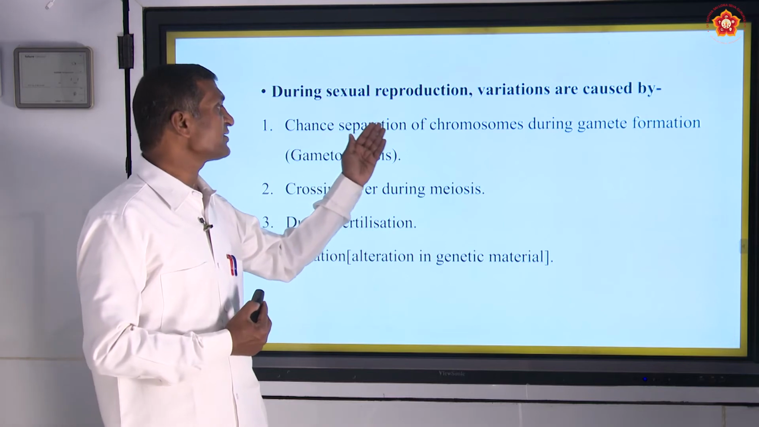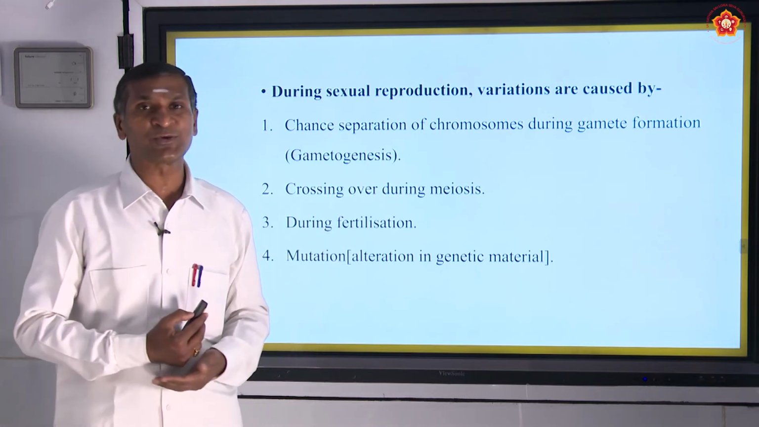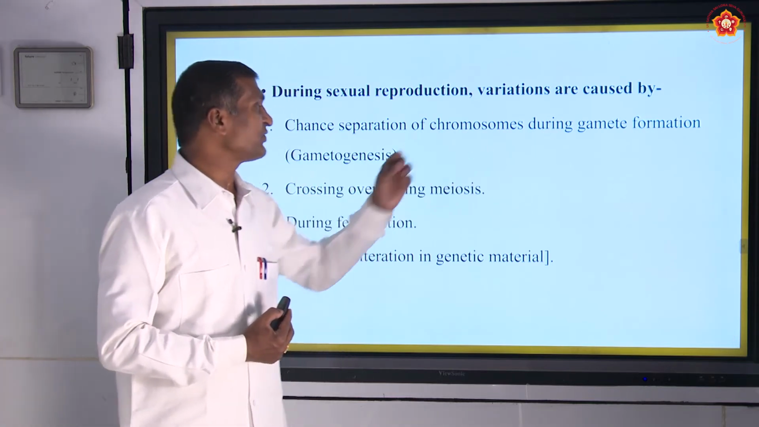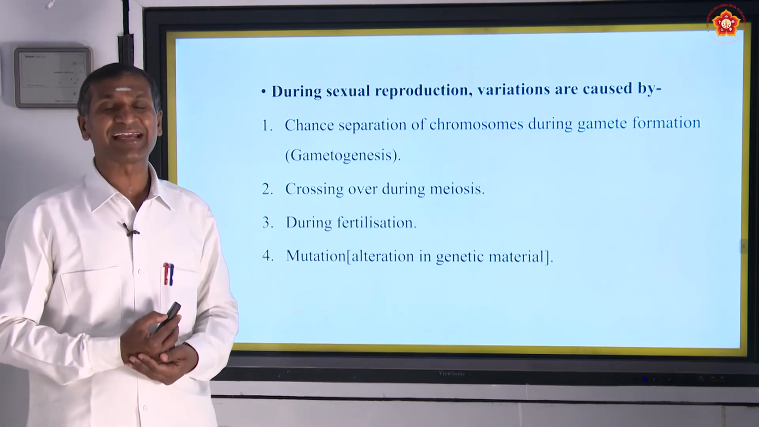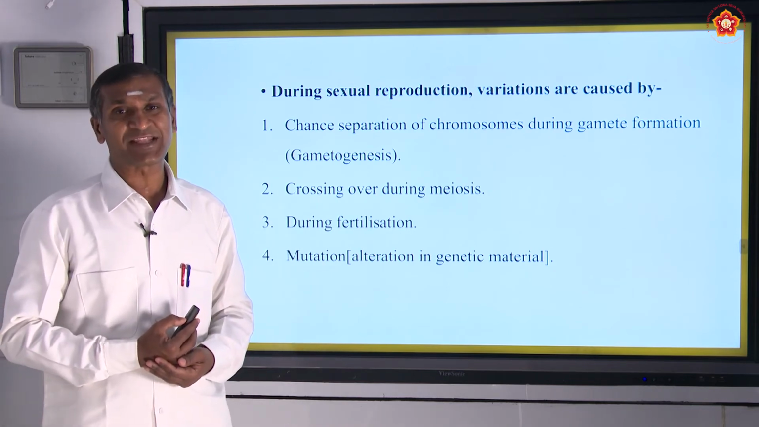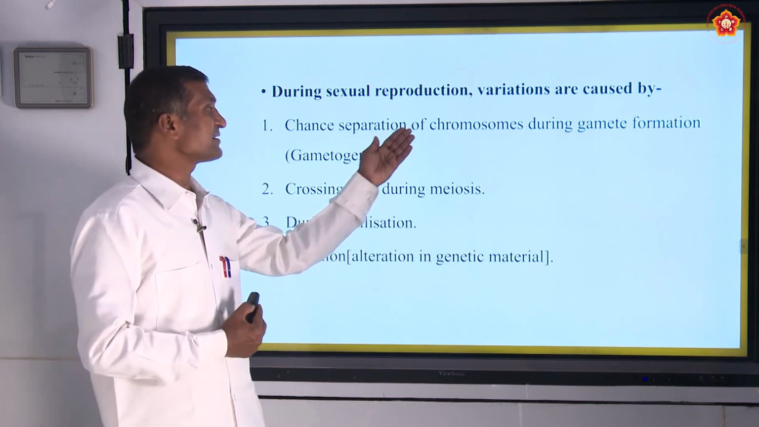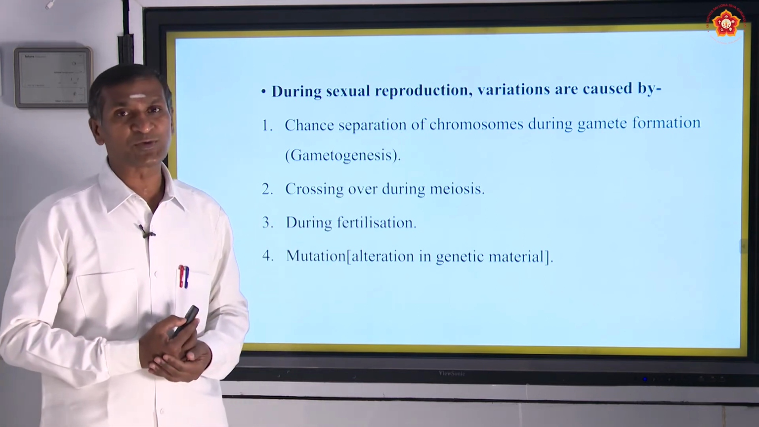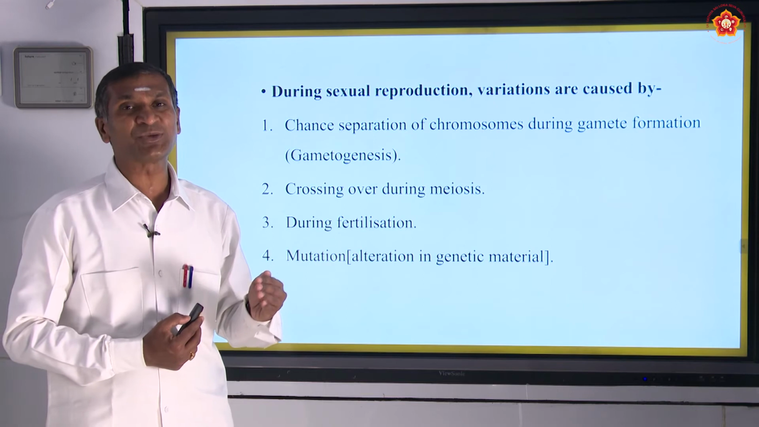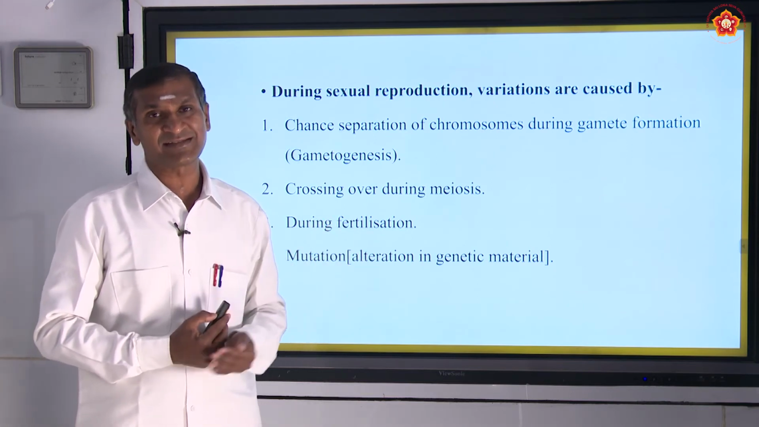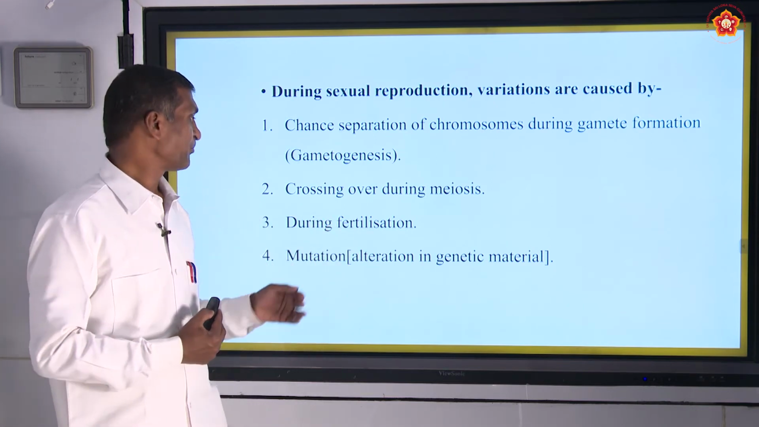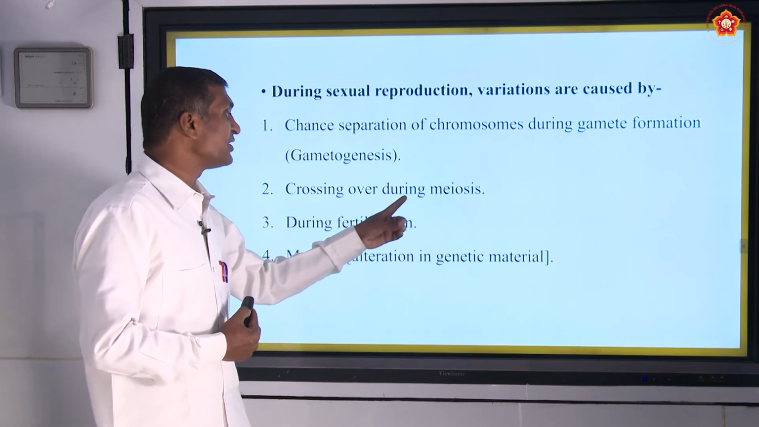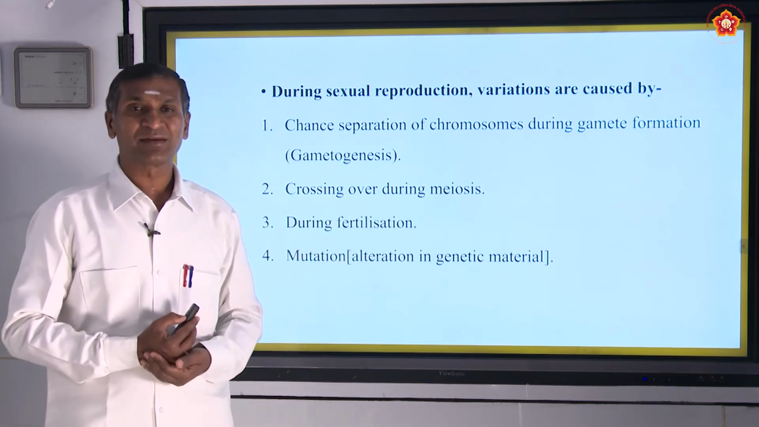First, the chance of separation of chromosomes during gamete formation, that is gametogenesis. When the gametes are formed, there is a separation of the chromosomes, which leads to variations in the offspring. Second, crossing over during meiosis.